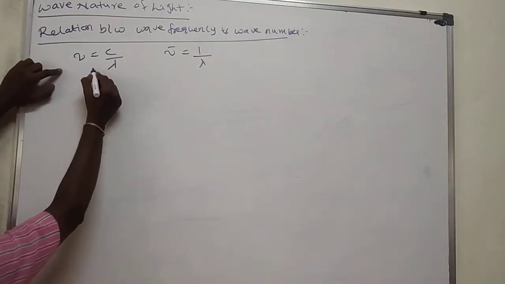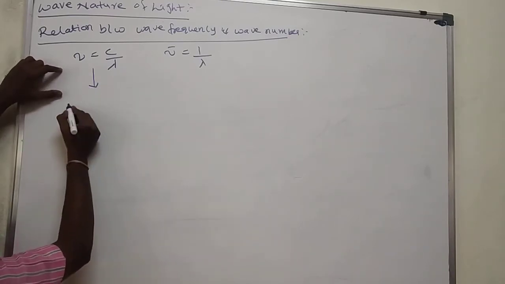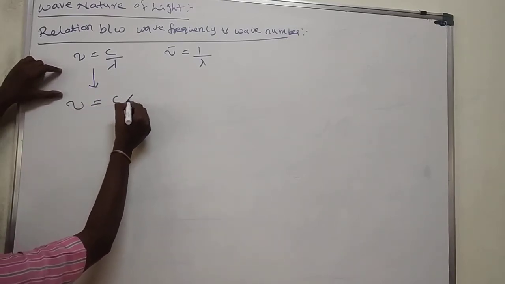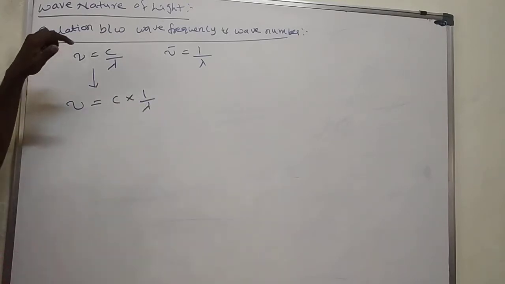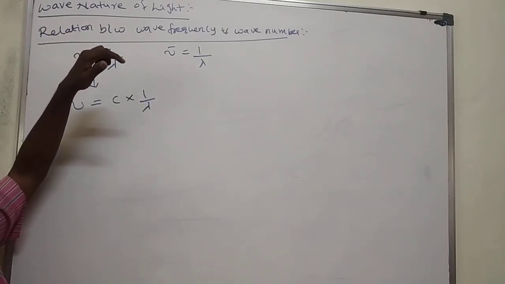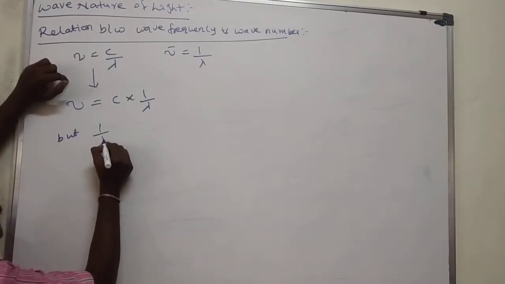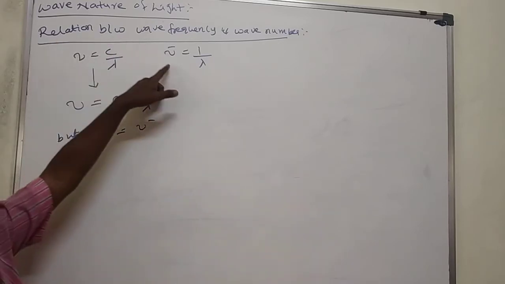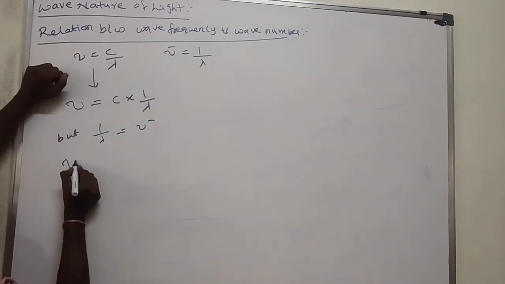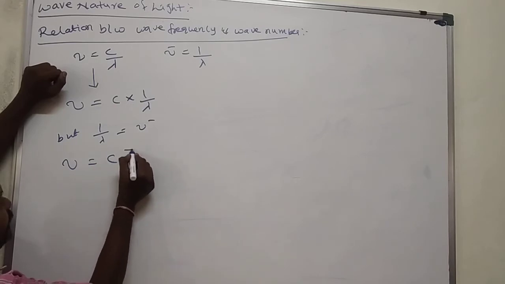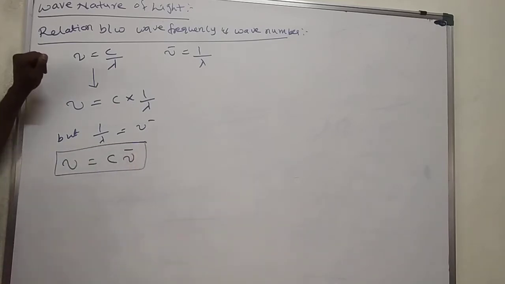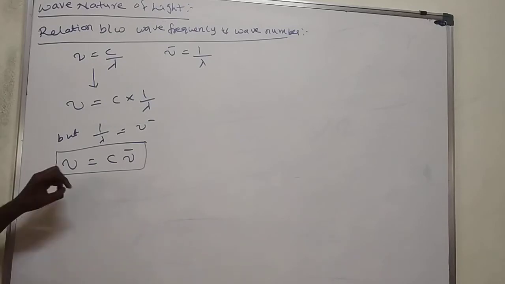Here I am writing this equation maybe like this: nu is equal to c into 1 by lambda. Right? But 1 by lambda is equal to nu bar. Then nu is equal to c nu bar. This is the relation between wave frequency and wave number.